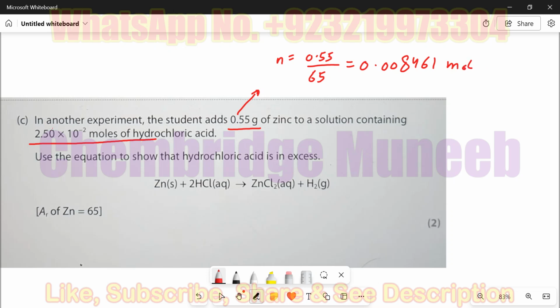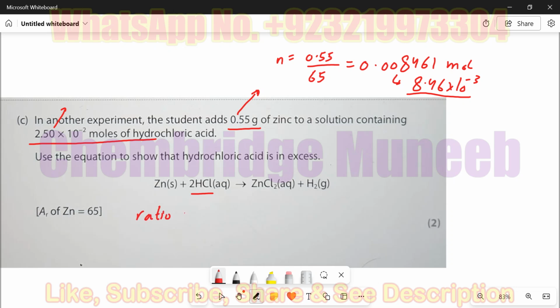Now we can see there are moles of the other reactant, in this case hydrochloric acid. It is 2.5, so I can convert this value into the standard form. It will become 8.46 into 10 raised to power minus 3. Now I have moles of the zinc and moles of the hydrochloric acid, but I need to check which is the excess reagent and which is the limiting. To find this, you have to use stoichiometry and the ratio method.